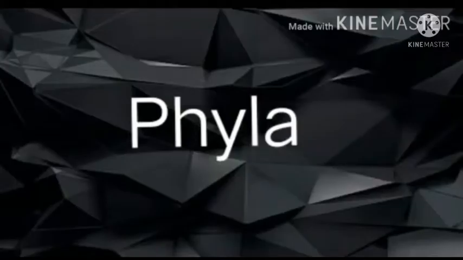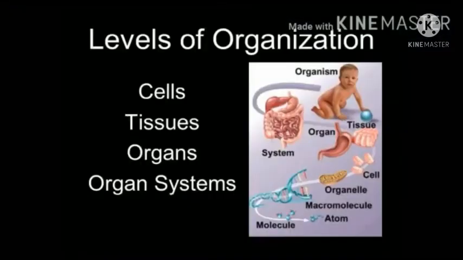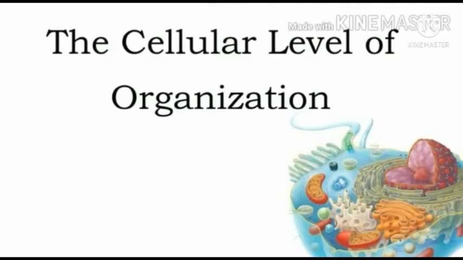The animal kingdom was classified into phyla based on the levels of organization, body symmetry, presence or absence of notochord, segmentation, germ layers, and coelom. The first one is levels of organization. As you know, living things are highly organized and structured. The first or the simplest level of organization of life is the cellular level of organization. Cellular level of organization means the loose arrangement of cells where all the body functions are carried out by cells.